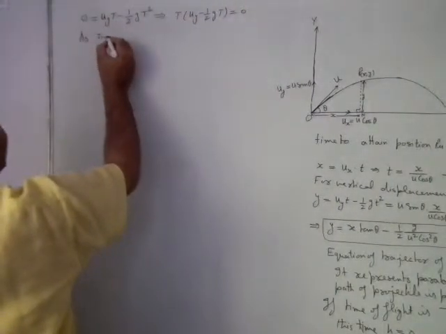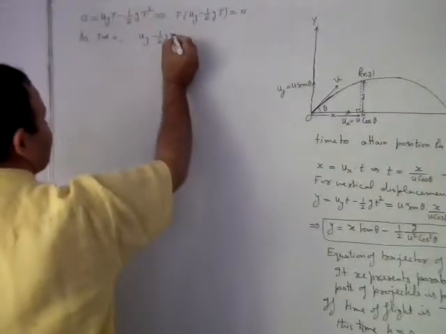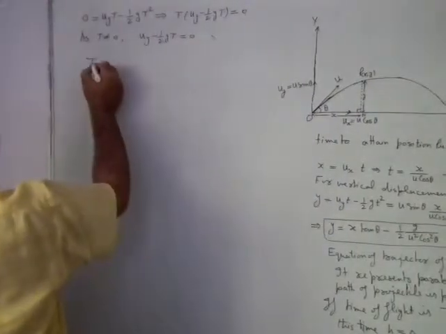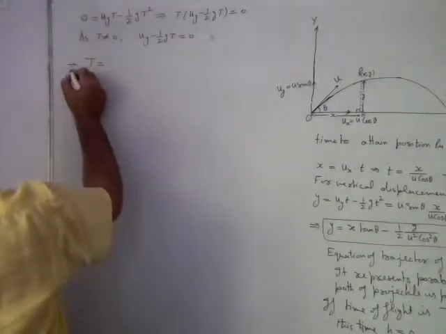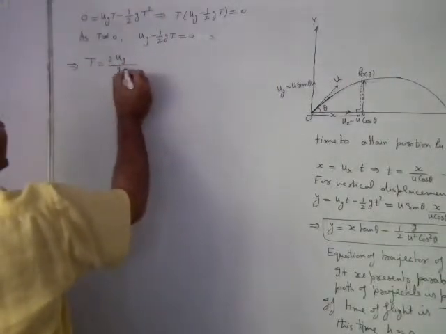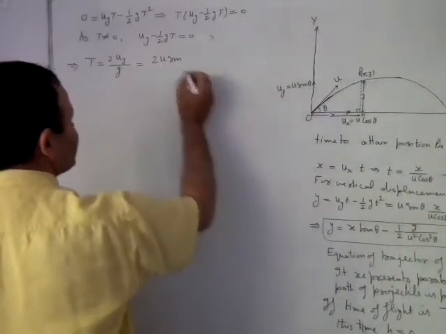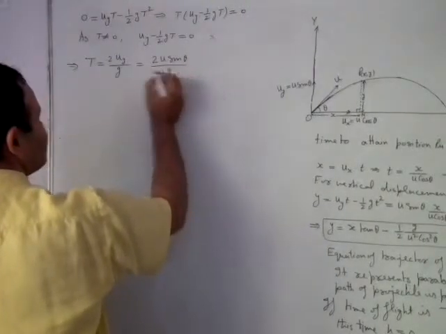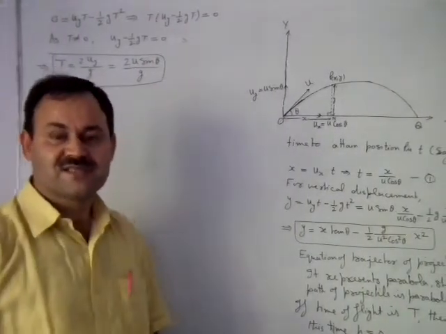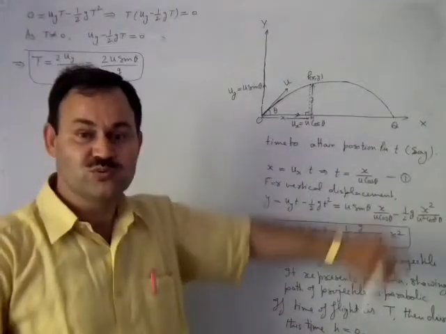As t is not equal to 0, uy minus half g t is equal to 0, which implies t is equal to 2 uy upon g, which is 2u sin theta upon g, since uy is u sin theta. It will give you the time of flight, the time in which the projectile has traveled from O to Q.